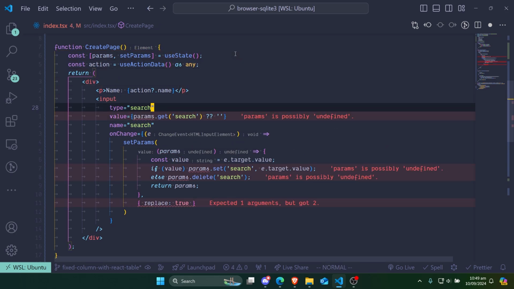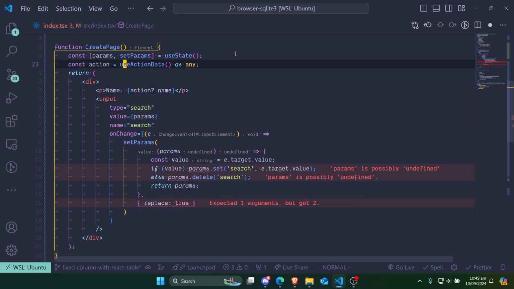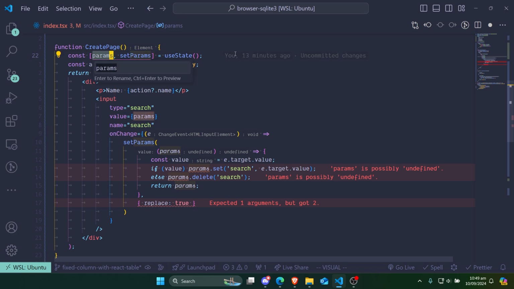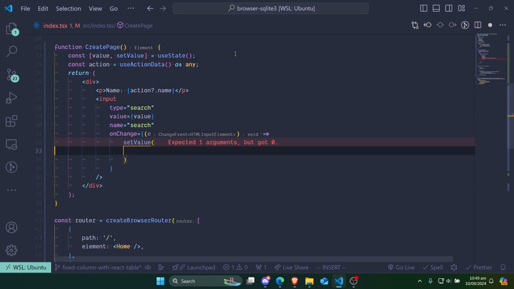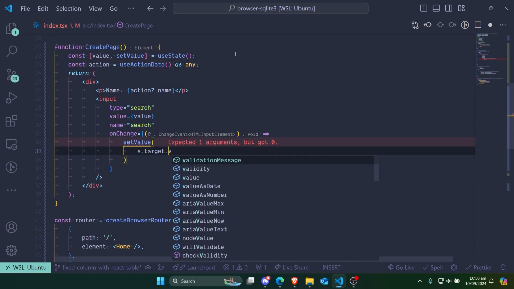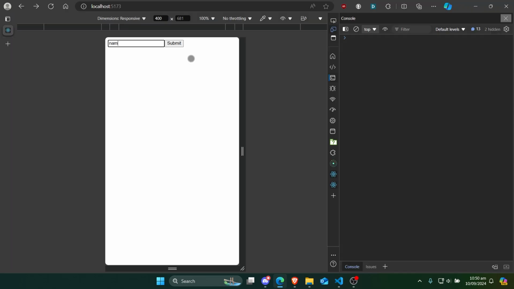So let's say, for example, I'm just going to say params. I didn't even call it params. Let's change this to value. This to value. Change this to value. So we want to submit again. Let's call it whatever this is, and submit that here.